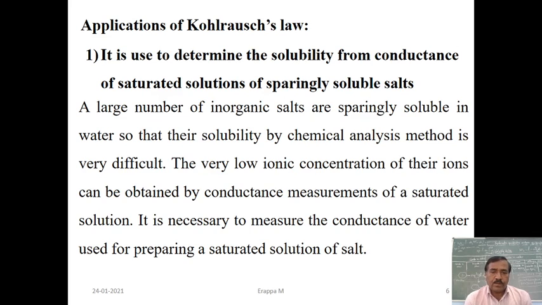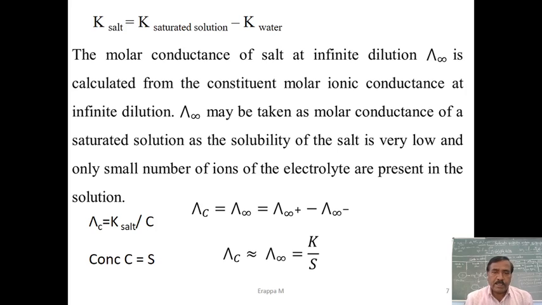In order to determine the conductance, it is necessary to measure the conductance of the water used for preparing the salt solution. That means in order to prepare a saturated solution, you are using water. So K of salt, the specific conductivity of the salt, is equal to the conductance of the saturated solution minus the conductance of water.